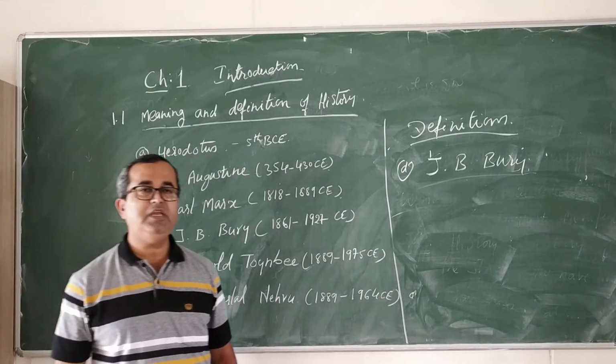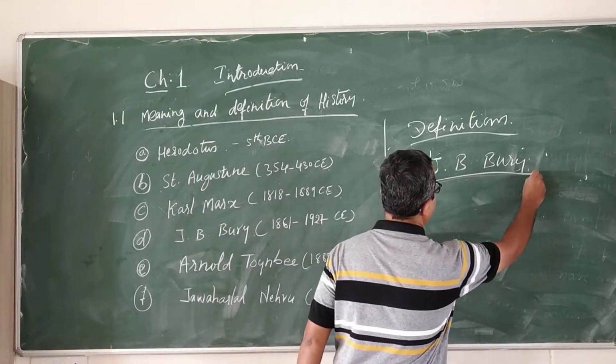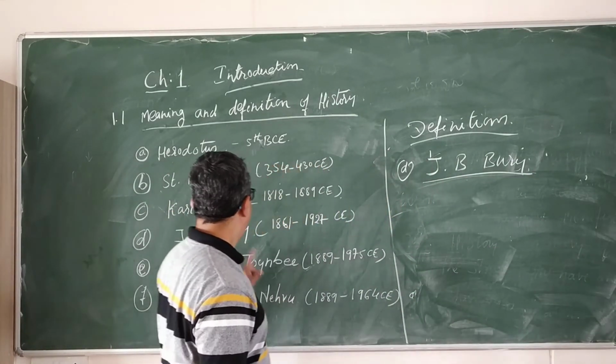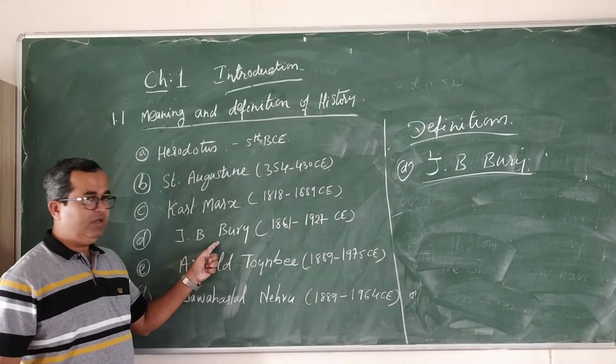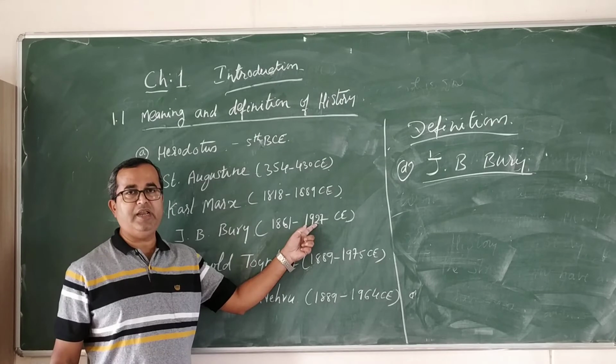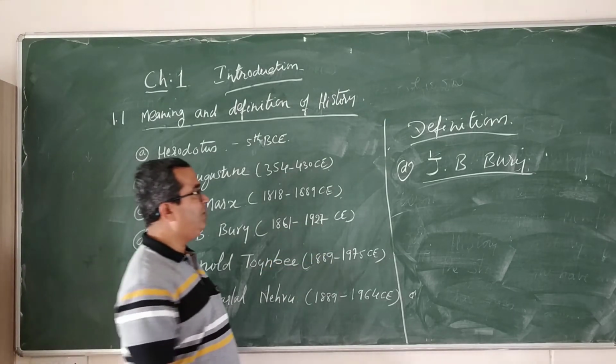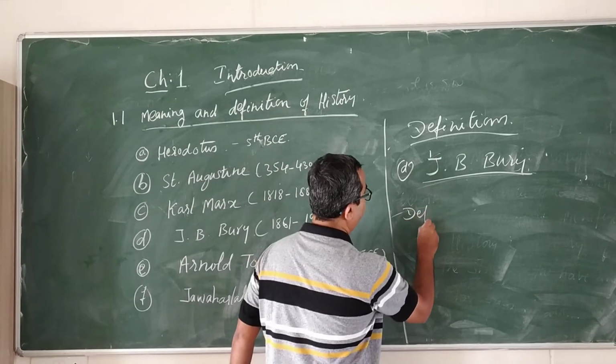J.B. Bury was an Irish historian. He lived from the year 1861 to 1927 CE. So J.B. Bury, according to him, the definition of history.